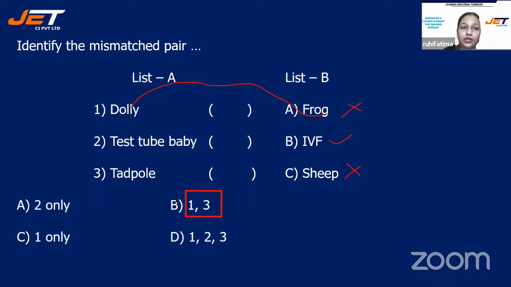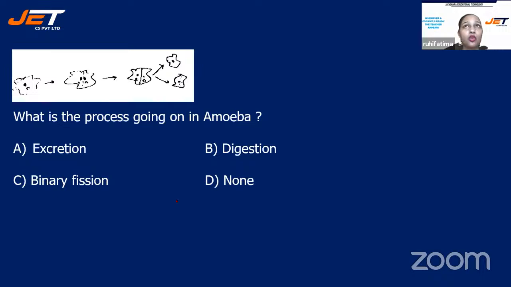All right, students. Next question. Okay, so we have a diagram. What is the process going on in amoeba, children? And your options are excretion, digestion, binary fission, or none. The 30 seconds have started. Focus on the diagram. What is the process going on? And kindly name it in the chat box.